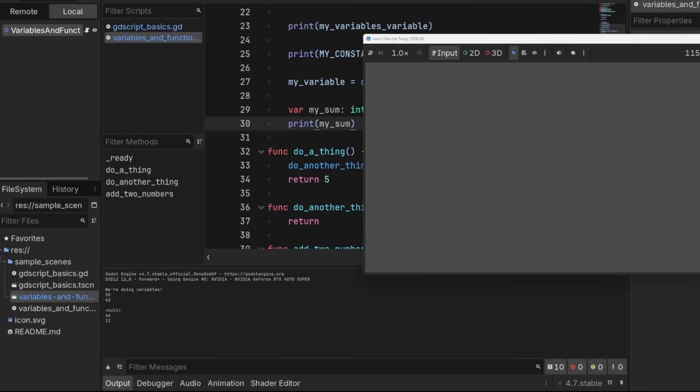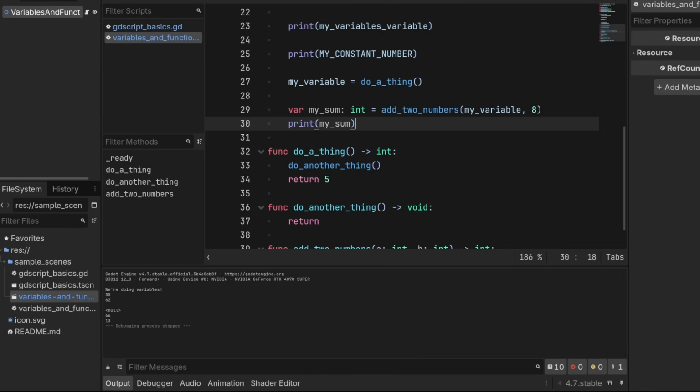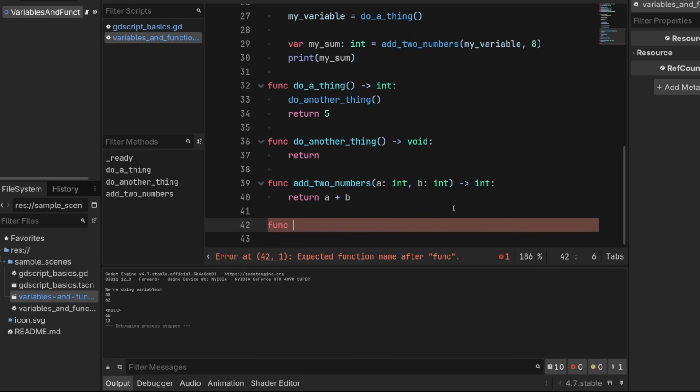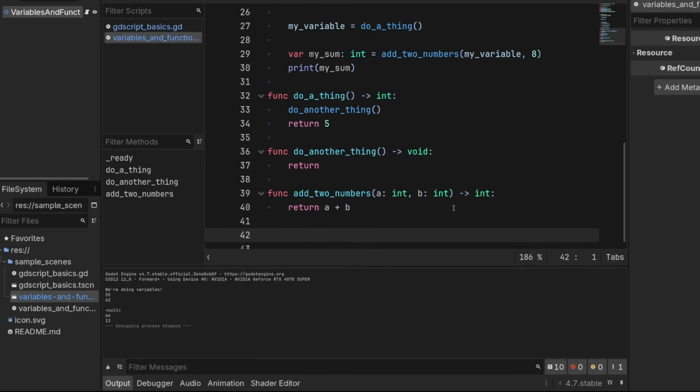13. So why is it 13? Well, because my variable at this point is 5. Then we add that 5 to an 8 in here. It gets returned to my sum, and then we print that number. So often functions function as little factories that can take in some sort of ingredients and output some sort of product. Often you're going to want to return early from a function.